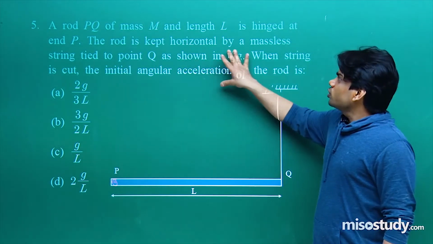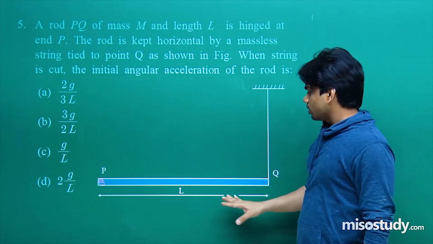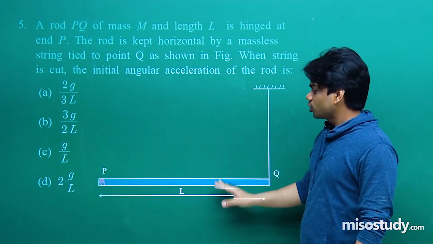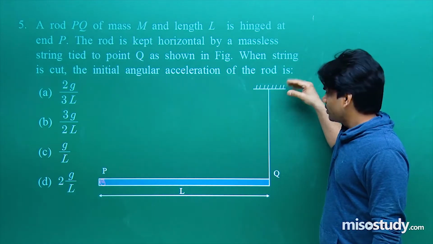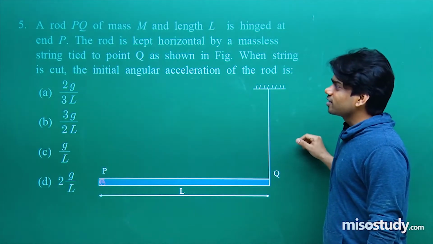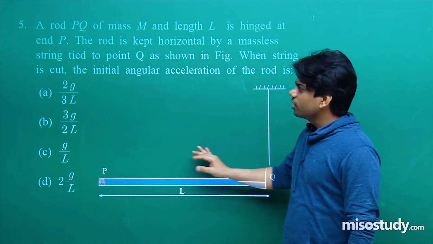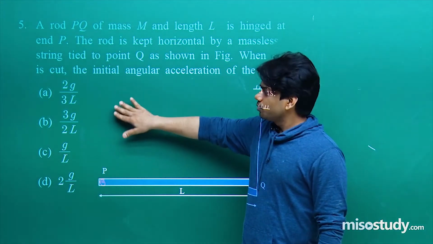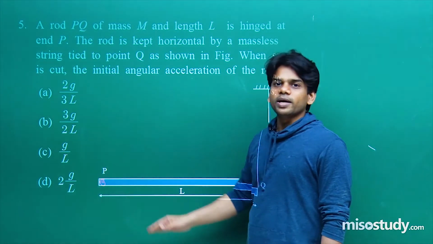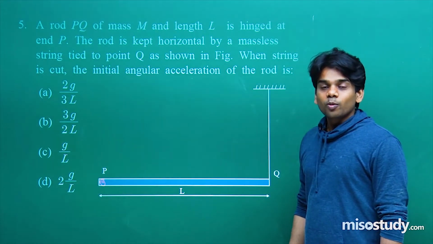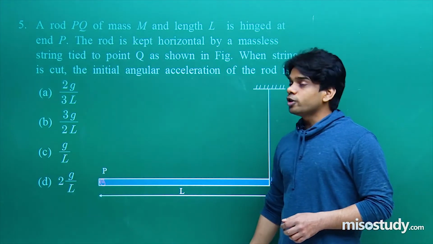Next part. The rod is kept horizontal by a massless string tied to a point Q as shown in the figure. So you can see the entire figure. It is actually tied at point Q. When the string is cut, you just cut the string. The initial angular acceleration of the rod is A 2g by 3l, B 3g by 2l, C g by l, and D 2g by l. I hope that you have got what the question is asking from us. Once again, I want you all to read the question and understand.